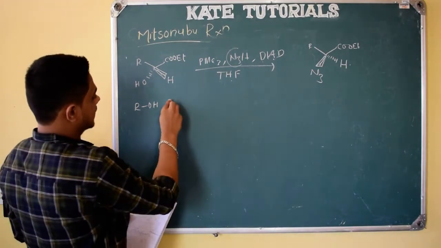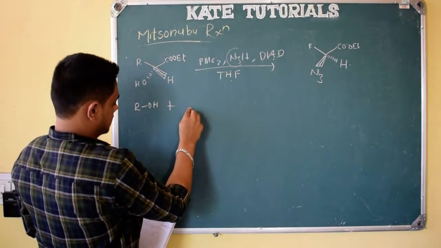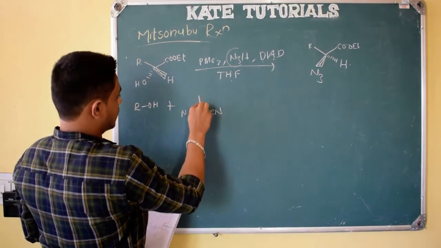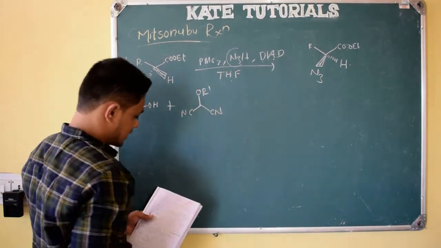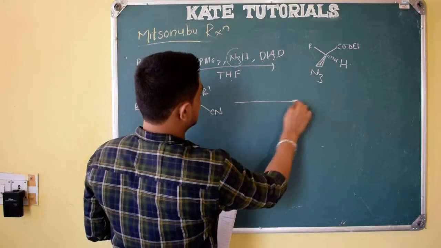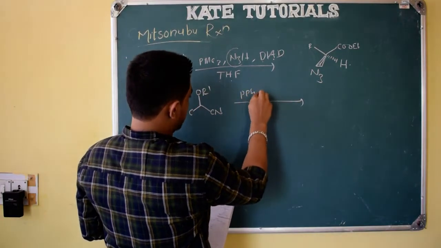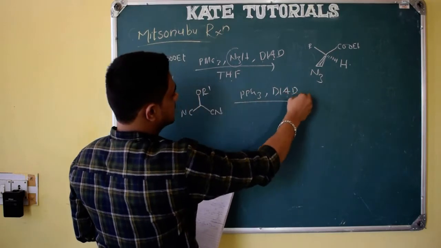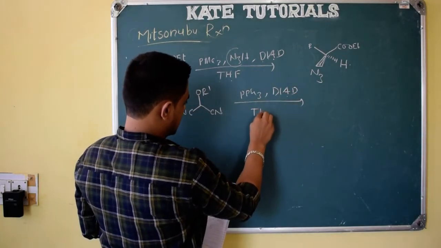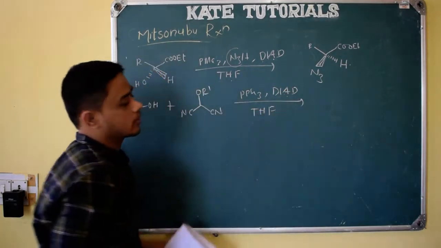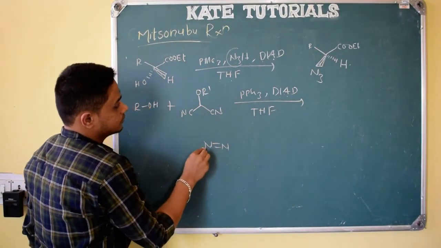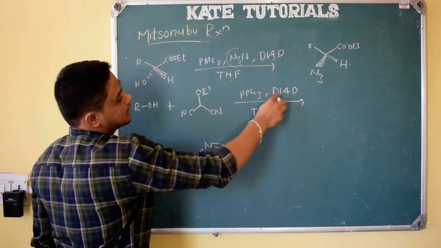So alcohol I have taken, and they have given CN and OR', and they have given the reagents PPh3, DIAD, diisopropyl azodicarboxylate, THF. The structure of this also I have given. Same, azo means N double bond N, with electron withdrawing groups. Isopropyl is there.